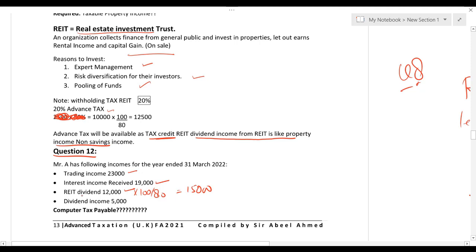Second, dividend from a real estate investment trust is treated as property income, non-saving income, and 20% is deducted at source. So we have to gross it up by multiplying by 100 and dividing by 80. Dividend income is 5,000.